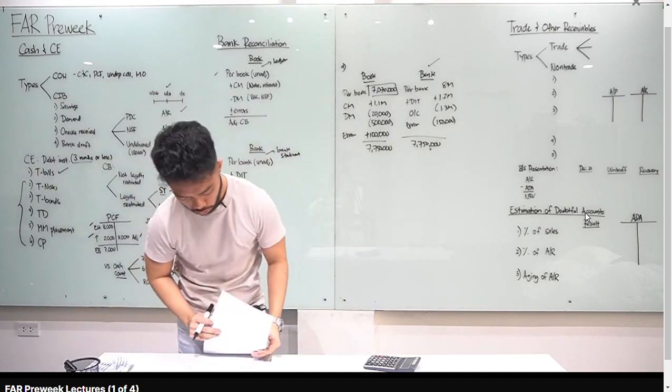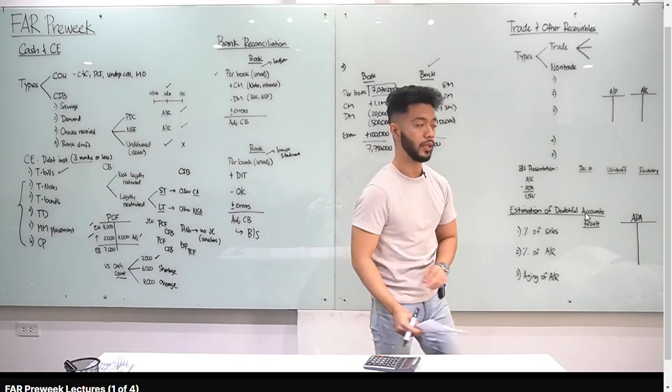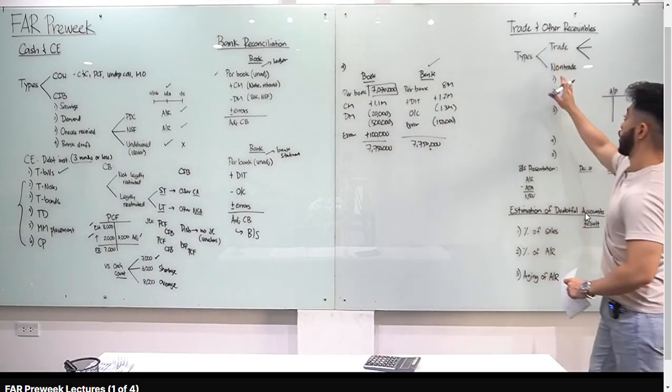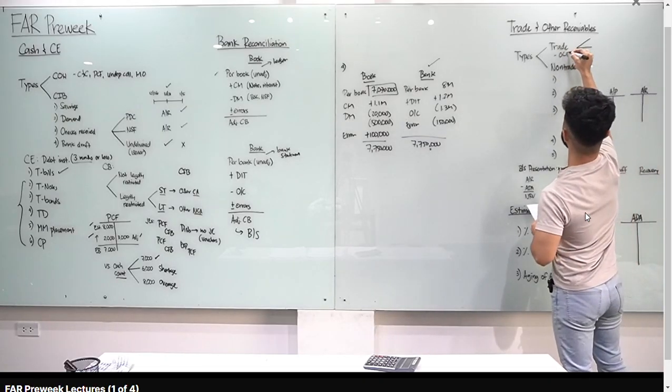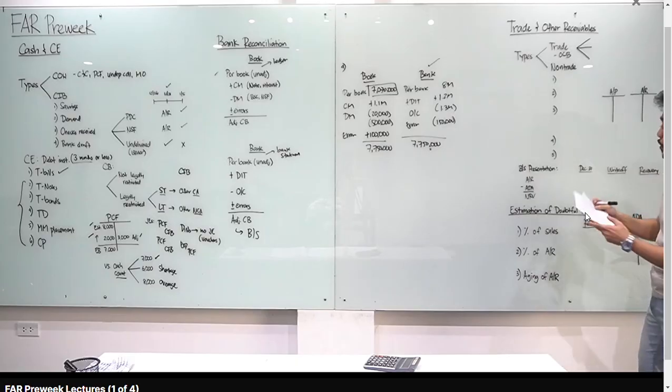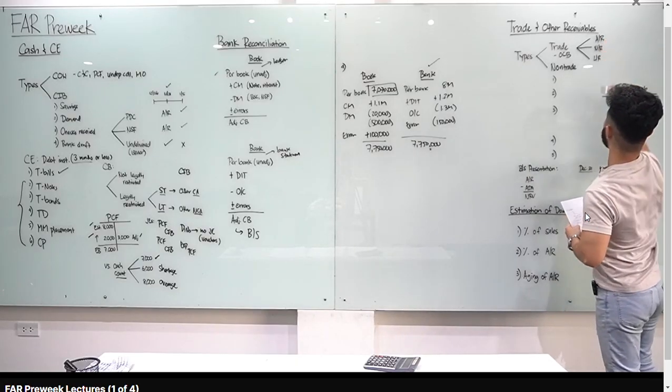Sige, let's go to the next topic, trade and other receivables. We have two types of trade and other receivables. Yung trade and non-trade. Okay? Pag sinabi mong trade, right, ito yung related sa ordinary course of business natin or yung main line of business natin. Okay? We have three types. Accounts receivable, notes receivable, and loans receivable.